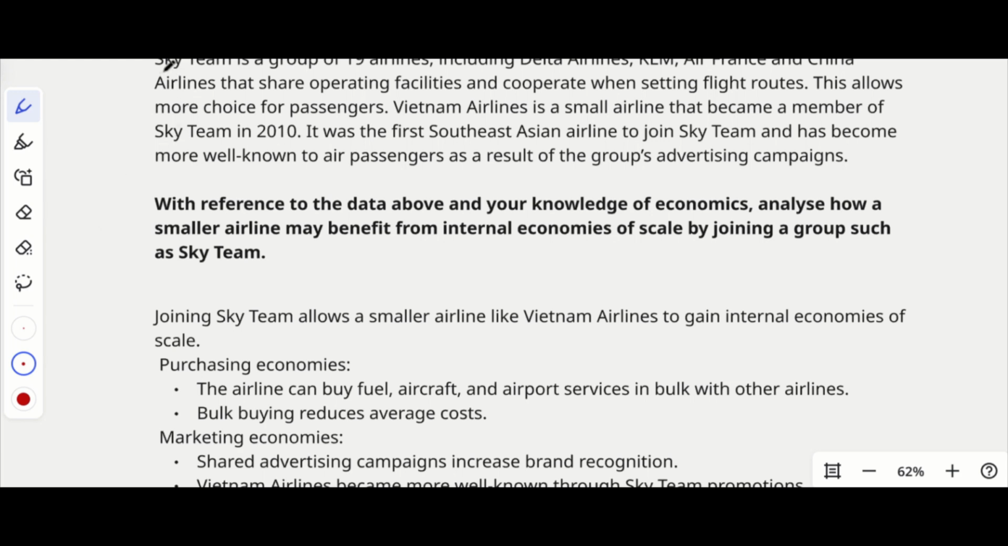Let's check the question. SkyTeam is a group of 19 airlines, including Delta Airlines, KLM, Air France, and China Airlines, that share operating facilities and cooperate when setting flight routes. This allows more choice for passengers. And Vietnam Airlines is a small airline that became a member of SkyTeam in 2010. It was the first Southeast Asian airline to join SkyTeam and has become more well known to air passengers as a result of the group's advertising campaigns.